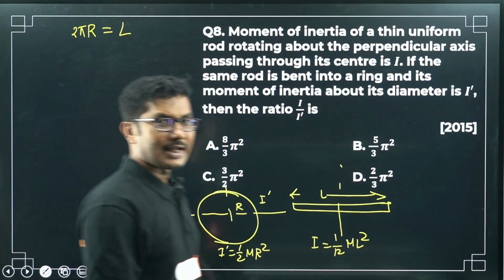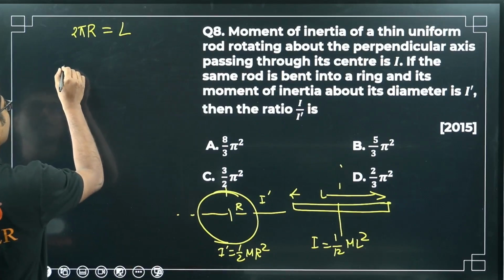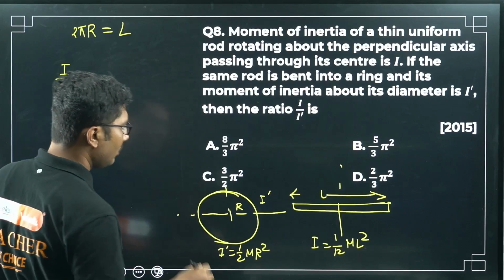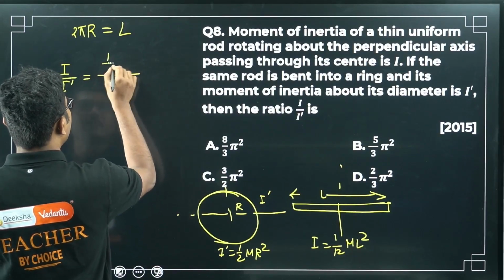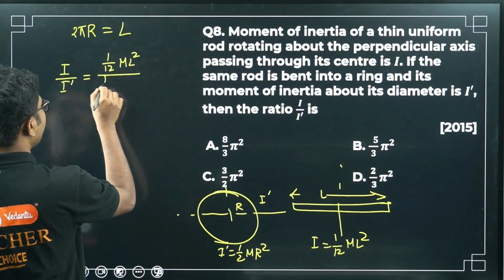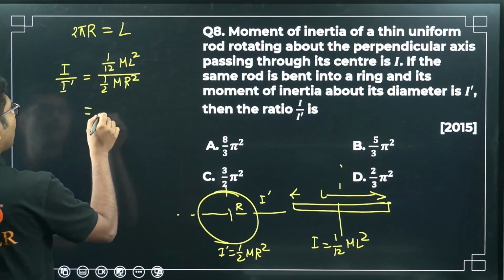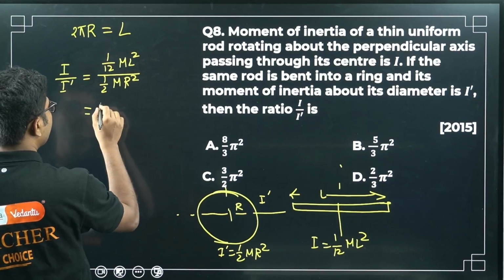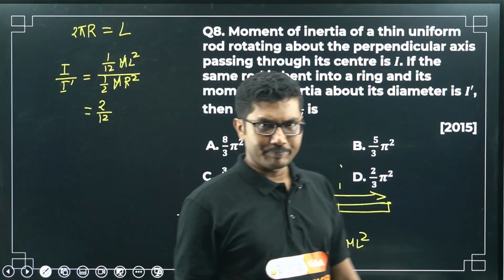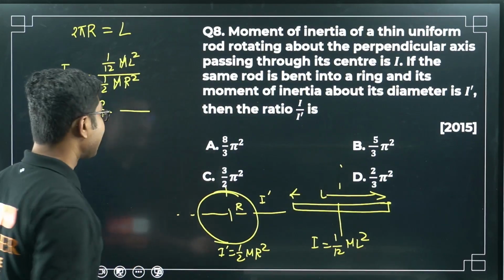So this is the first thing that we have to write. Next, we are trying to find I by I dash. So let's do that. I by I dash equals 1 by 12 ml square divided by half m r square, right? This 12 will come down, this 2 will go up, so it will be 2 by 12, and m cancels. Mass of both of the rods will be the same, right? We are not cutting any pieces, so mass should be the same in these cases.